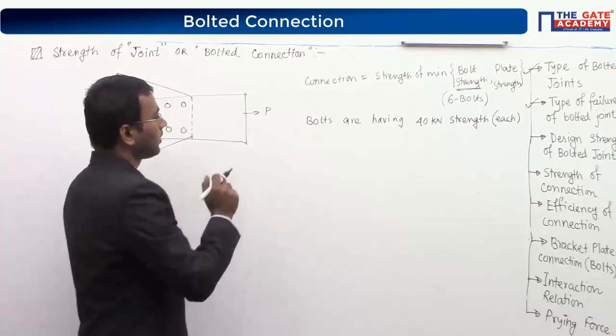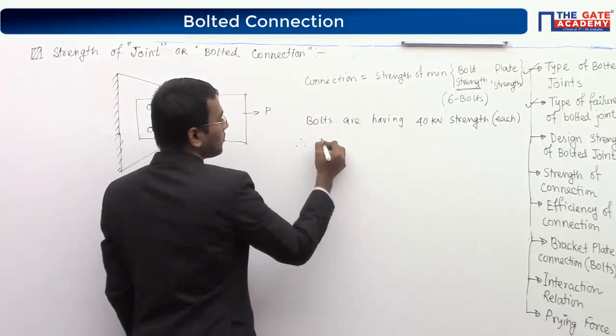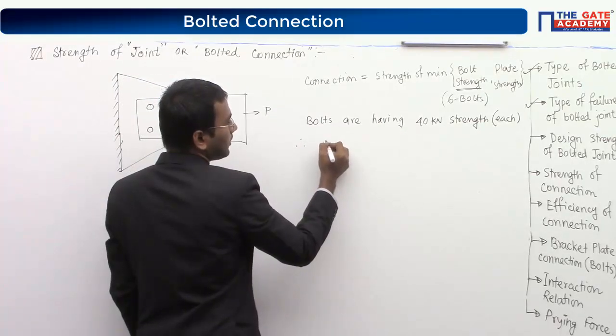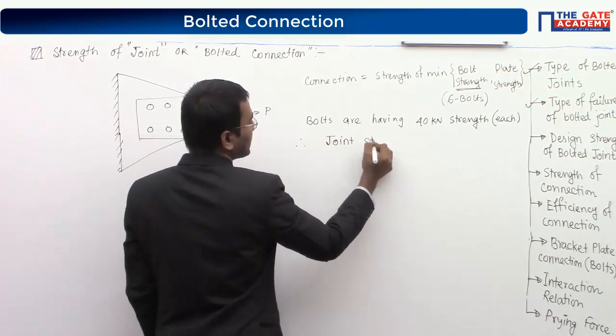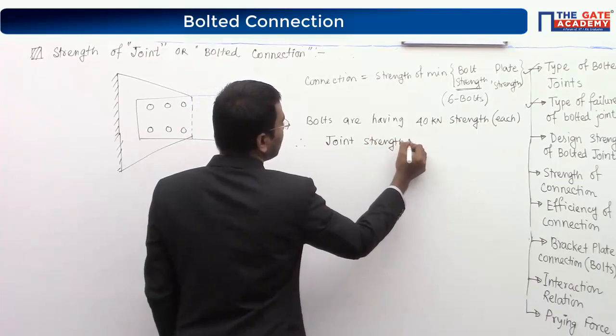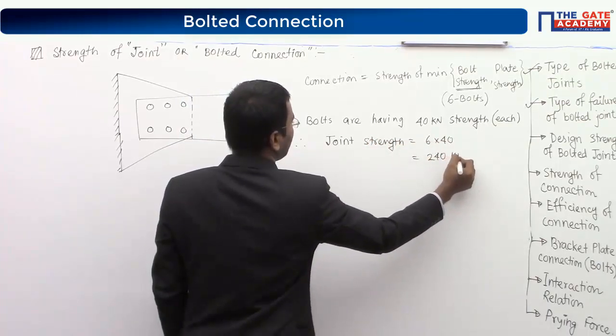So this bolt joint strength is 6 multiplied by 40, which is equal to 240 kilonewton.